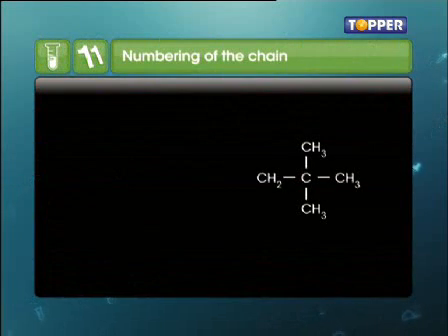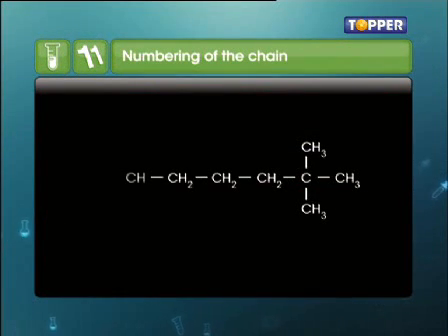In the next step, the numbering should be done in such a way that the carbon atoms containing substituents get the lowest possible numbers. Coming back to our example, here numbering can be done in 2 ways. One from the left end to the right end, and the second one from the right end to the left end.